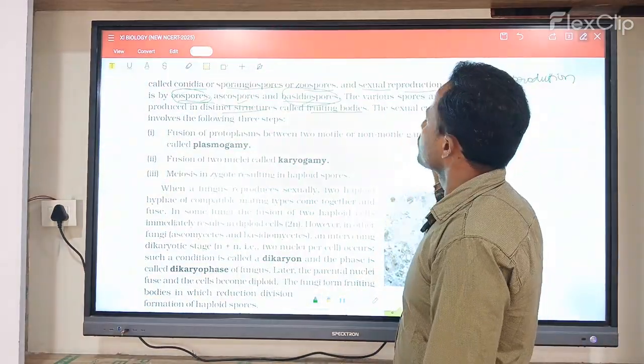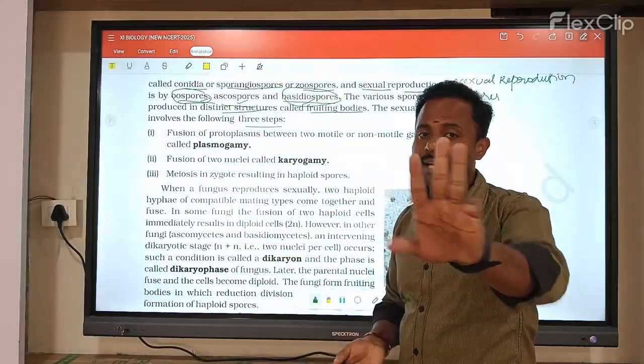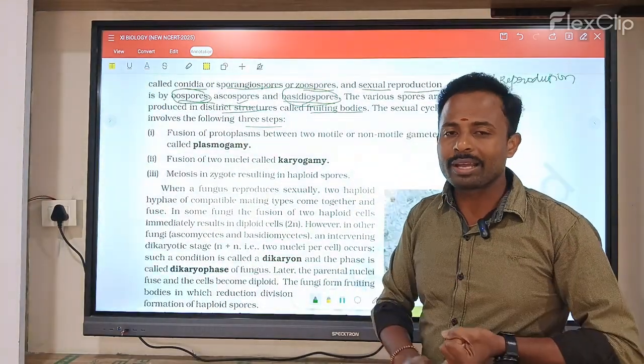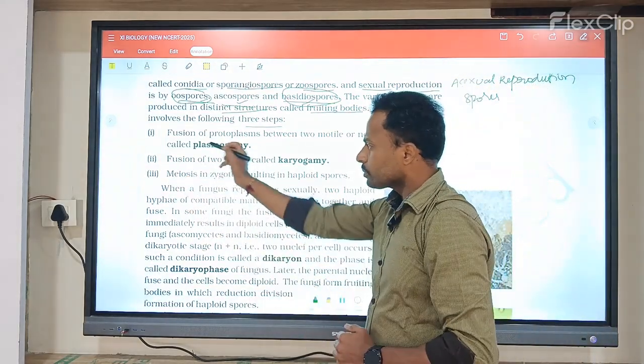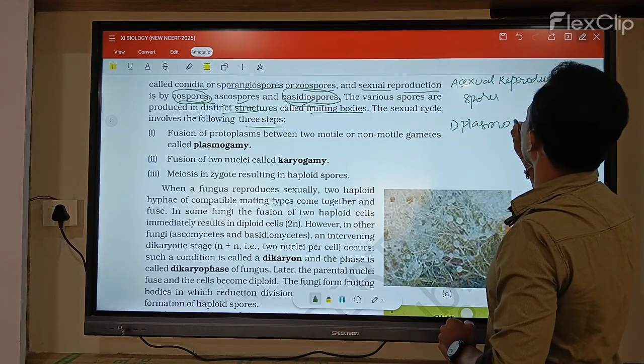Okay, now the sexual cycle involves three steps. In the total sexual process, there are three steps. The first is plasmogamy, the second is karyogamy, and the third is meiosis. First, what is plasmogamy?